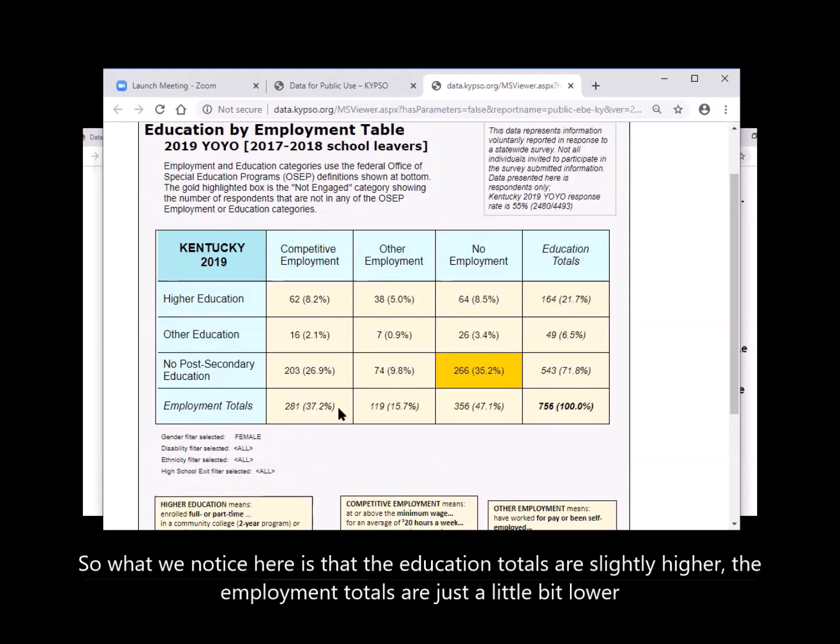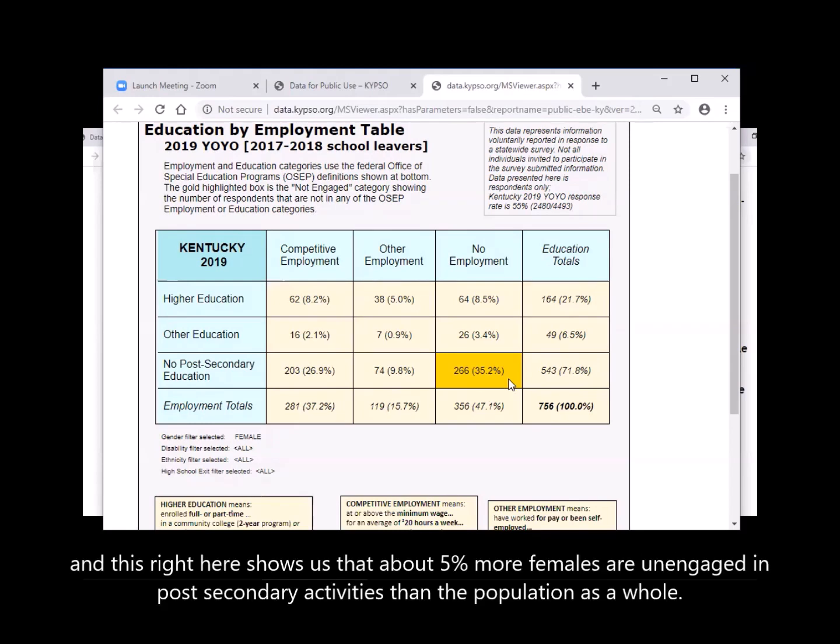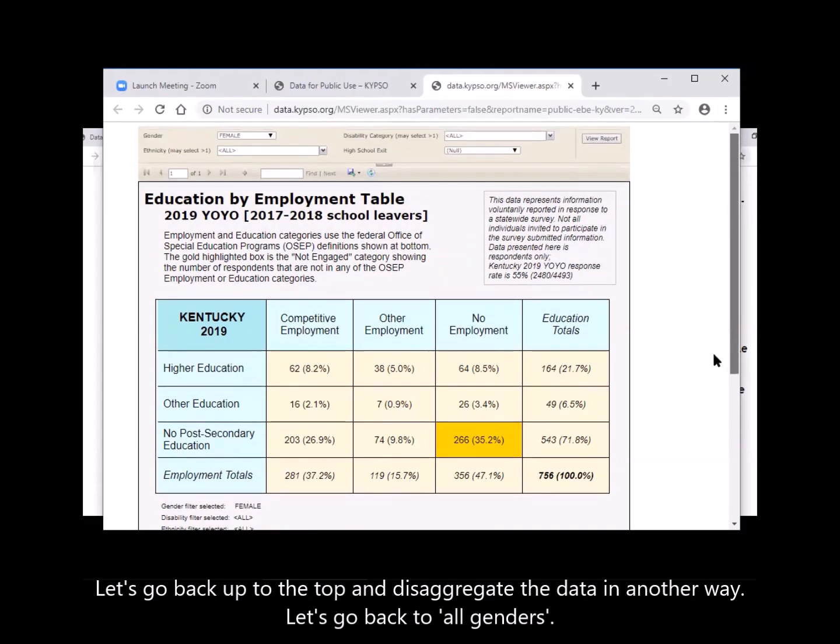The employment totals are just a little bit lower. And this right here shows us that about 5% more females are unengaged in post-secondary activities than the population as a whole. Let's go back up to the top and disaggregate the data in another way.